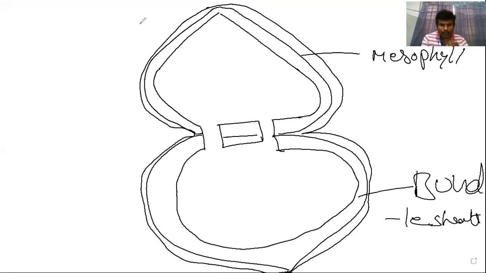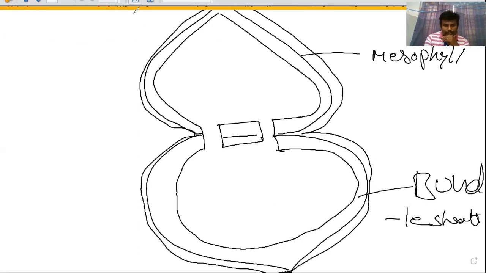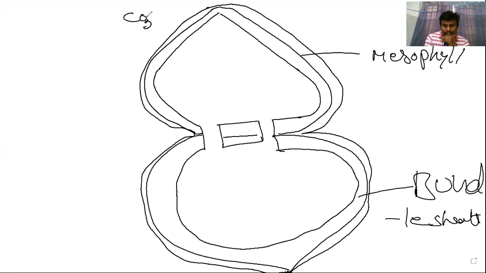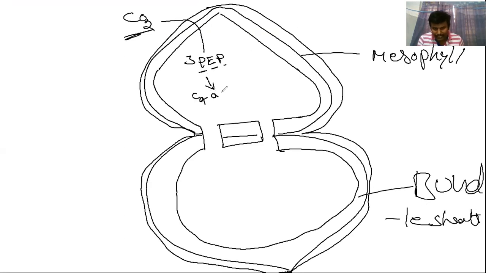So how does the C4 pathway take place? Atmospheric carbon dioxide is combined with the 3 carbon compound phosphoenol pyruvate. When atmospheric carbon dioxide is combined with phosphoenol pyruvate, it is converted into a 4 carbon compound, a C4 acid.